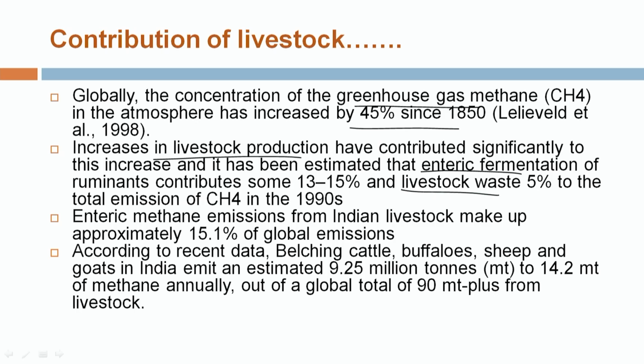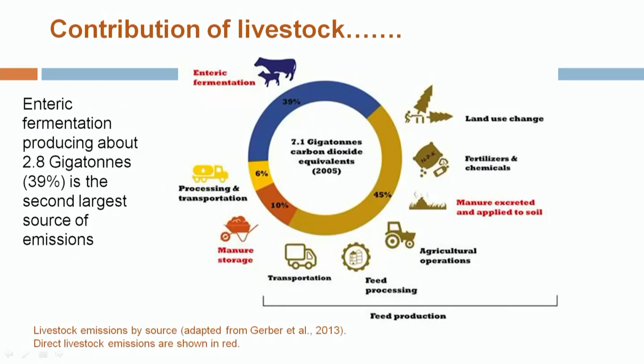If we look at the Indian condition only, enteric fermentation by Indian livestock contributes 15% of the global emission. According to one record, the belching of different ruminant species in India emits on average 9 to 14 million tons of methane gas annually out of the total 19 million tons emitted globally. That comes to almost 15%, as we have discussed.